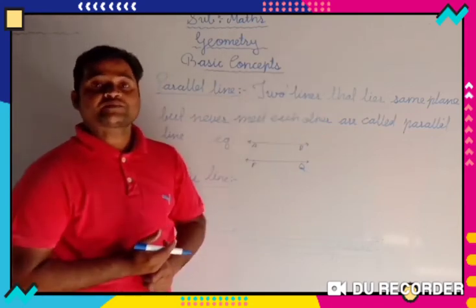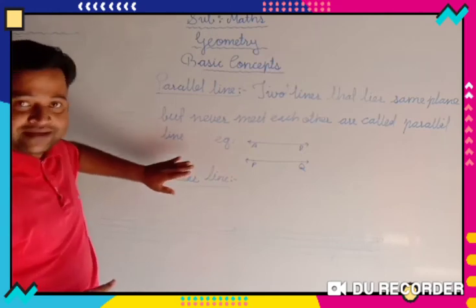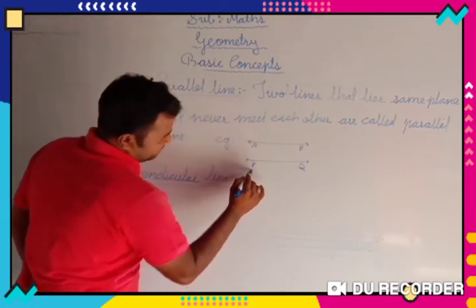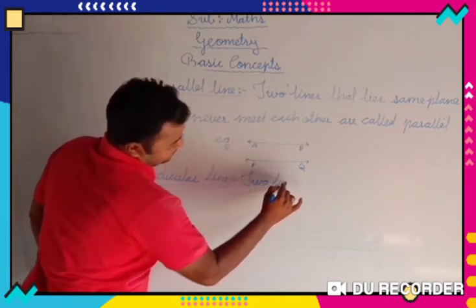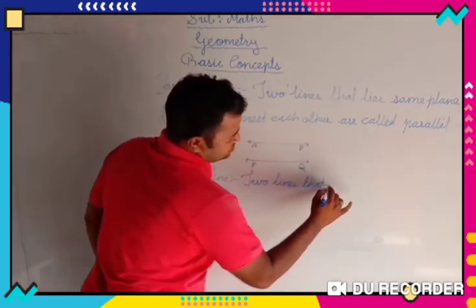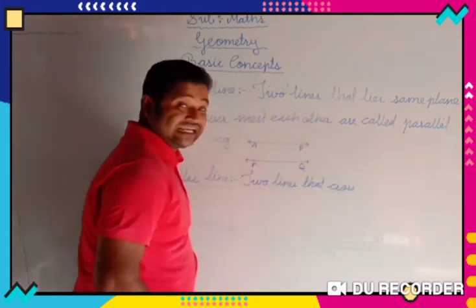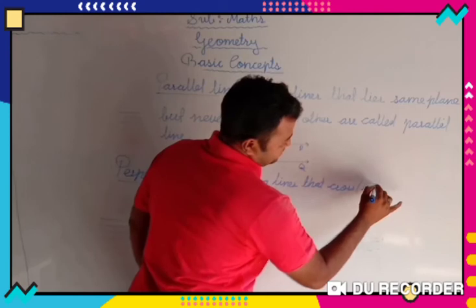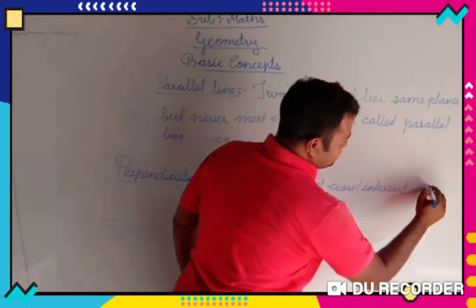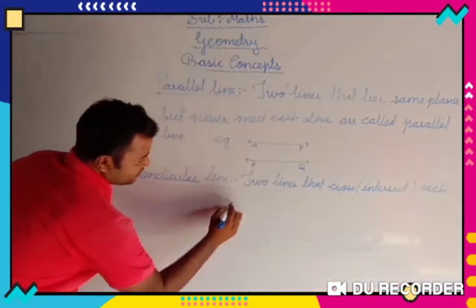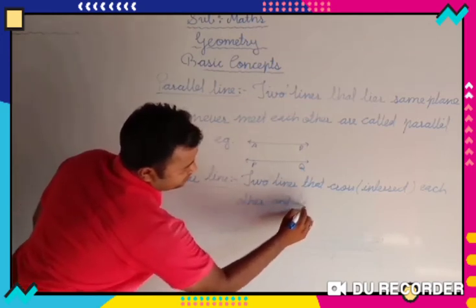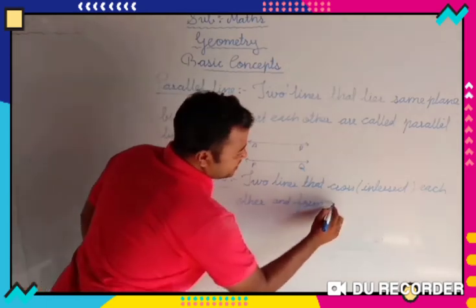But when we think about perpendicular lines, the definition of a perpendicular line is two lines that cross or intersect each other and form a 90-degree angle.